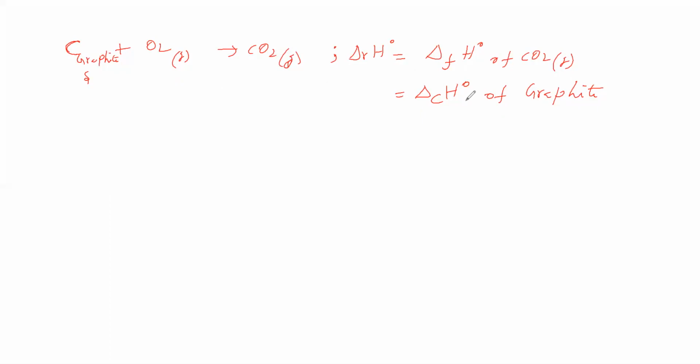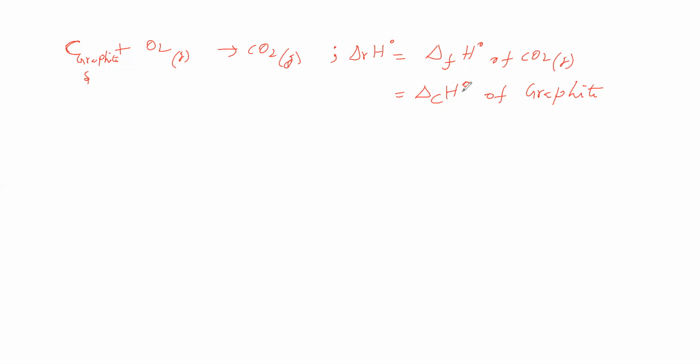So now we know how to write a combustion equation. Suppose the combustion of benzene is given. Then you take benzene liquid plus oxygen to give carbon dioxide and water.